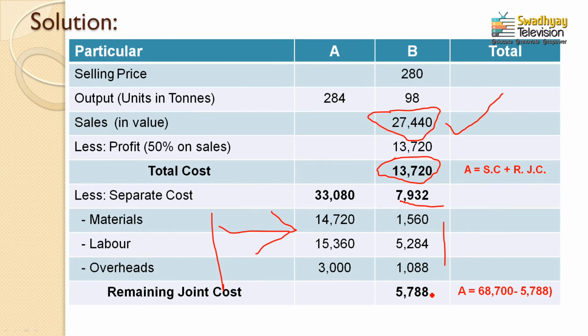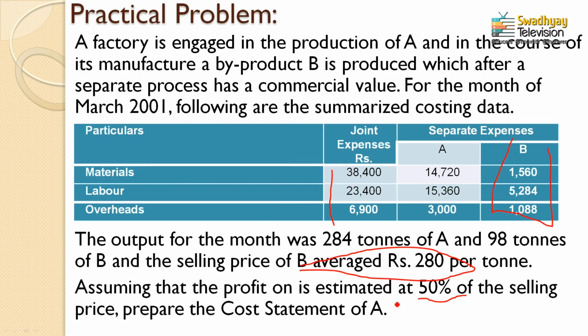So the remaining joint cost for product B is equal to total cost minus separate expenses. So 13,720 minus 7,932 comes to 5,788. So it means that the joint cost represented by product B is 5,788.